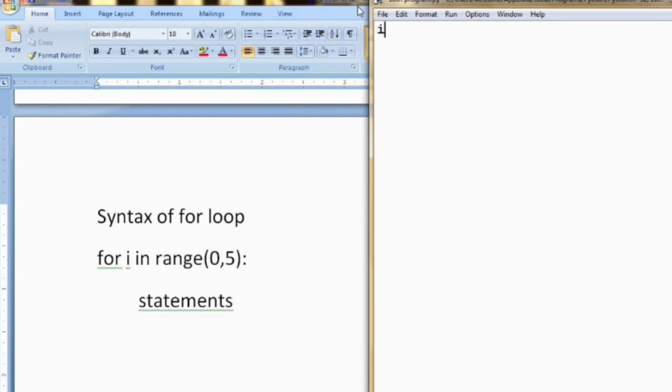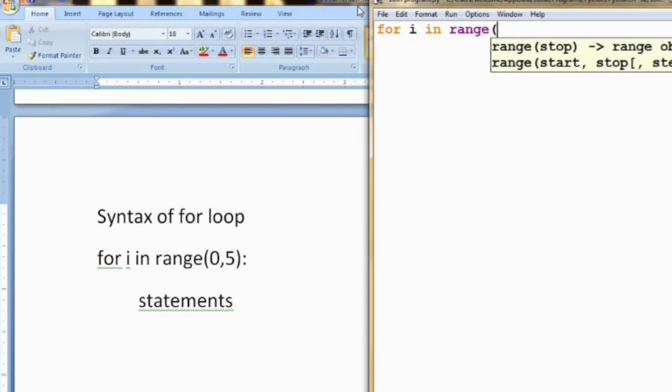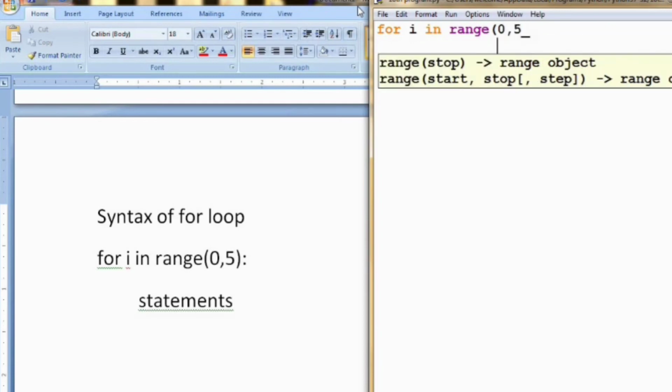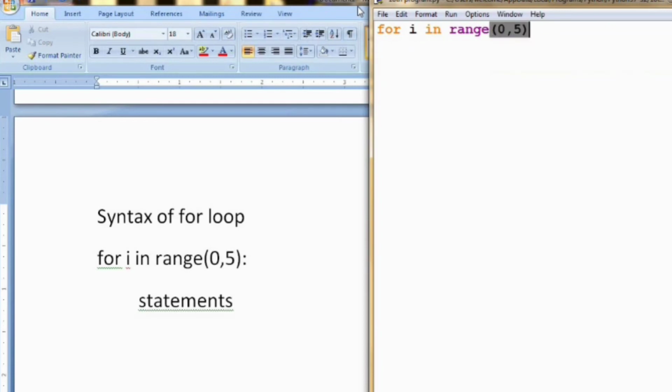Again I am specifying, in the for loop you don't want to initialize the value. For loop is an important concept in Python. Now I will show you for i in range. In range is a keyword that I already told you, 0 to 5. Now I am closing the round brackets and after that a colon. Now I am printing the value of i.